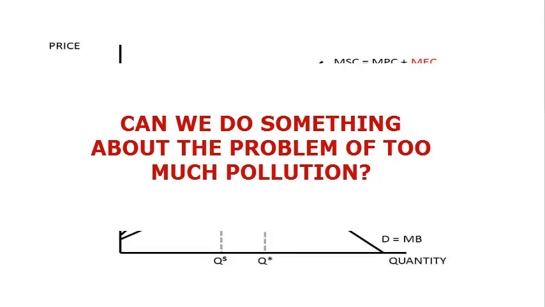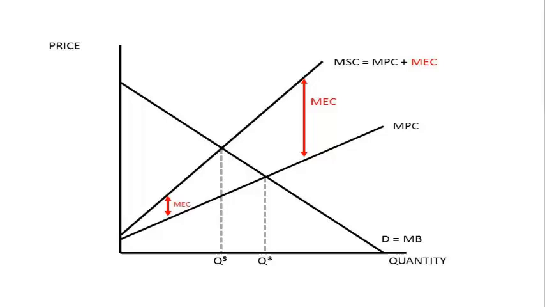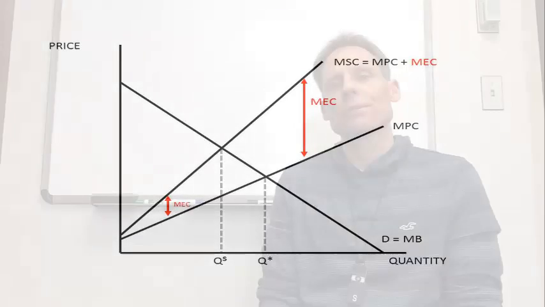Well, the answer is yes, but we might need a government. It is true there are some private solutions to this problem, but those private solutions will only work in a perfect world. And since we don't live in a perfect world, they're just not very practical. But if we think about a government, then the one tool that we have learned about already is taxation. So a government can use a per unit tax to maybe solve the problem of pollution.